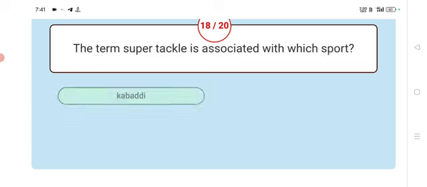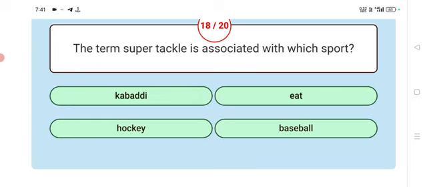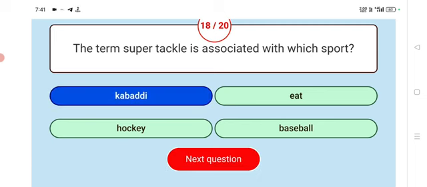Next. The term super tackle is associated with which sport? Answer Kabaddi. The term super tackle is associated with Kabaddi.